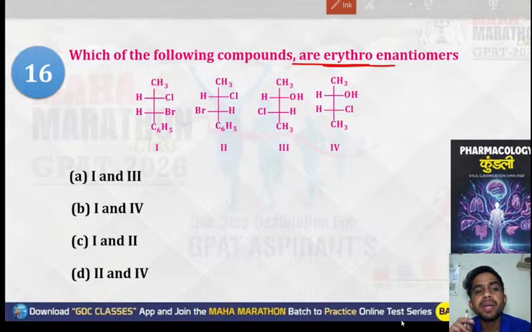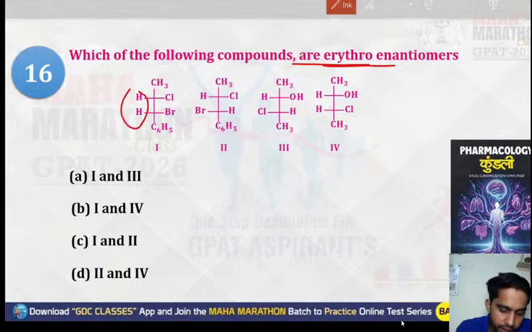The first one is symmetry should be absent. For the erythro enantiomers, symmetry should be absent and the same group on continuous chiral carbon should be there. If we take option A, this one is what? H, H, the same group on the continuous carbon.